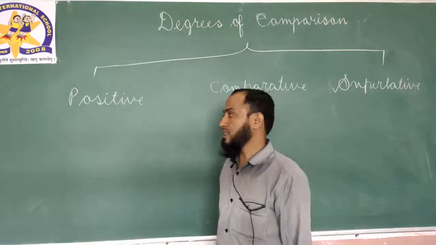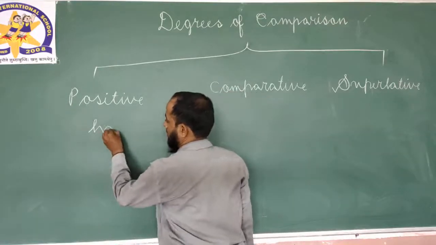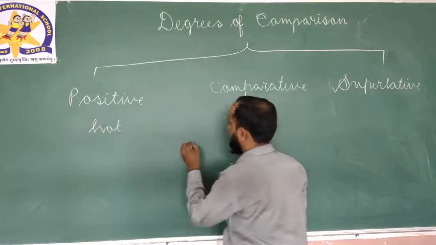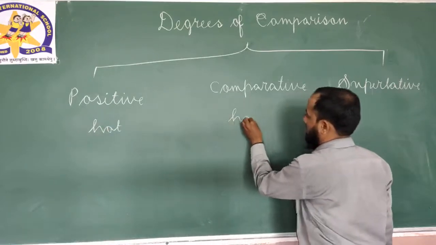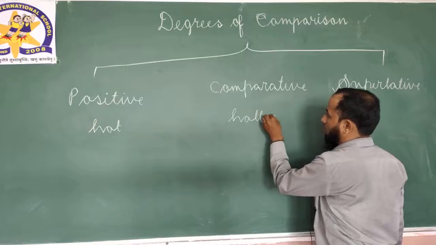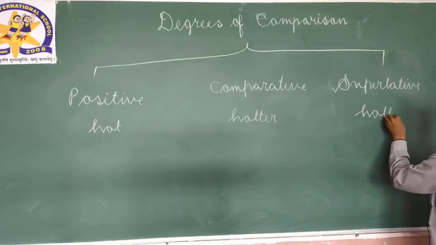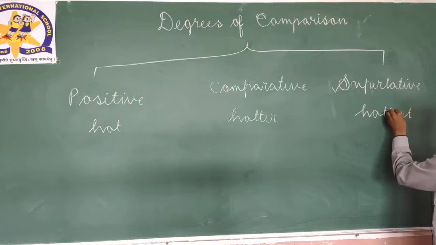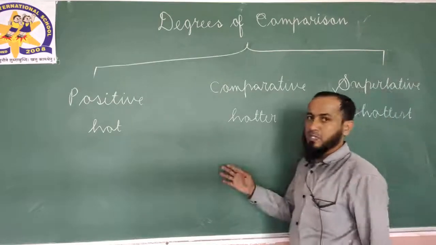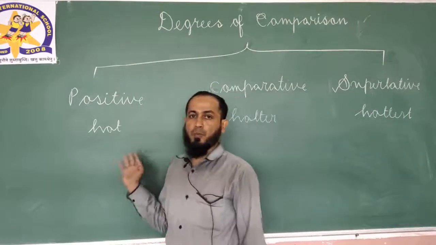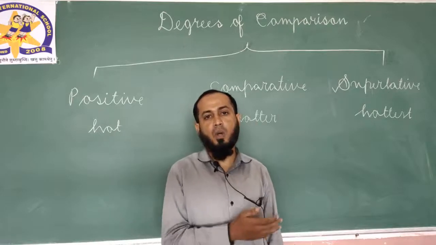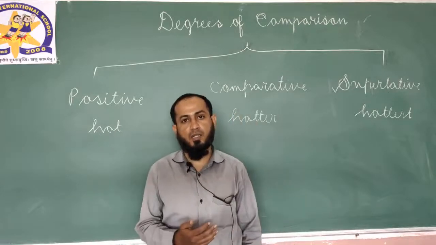Let me give examples. Hot, hotter, hottest. These are examples of degrees of comparison. Hot, hotter, hottest.